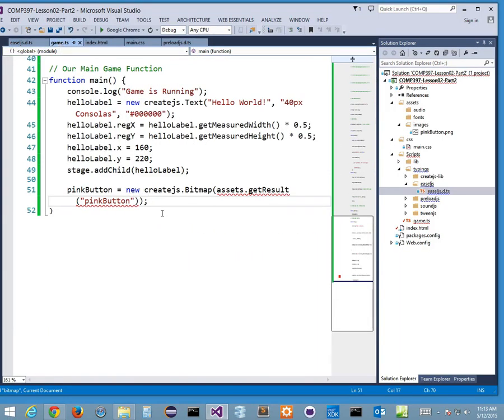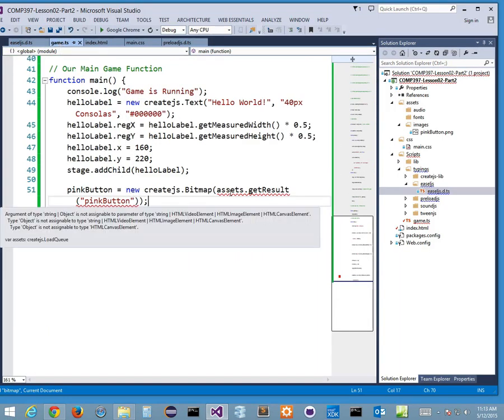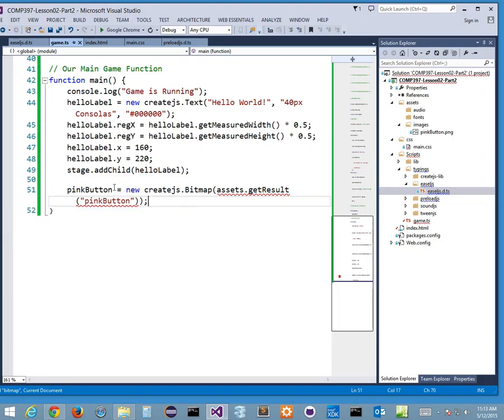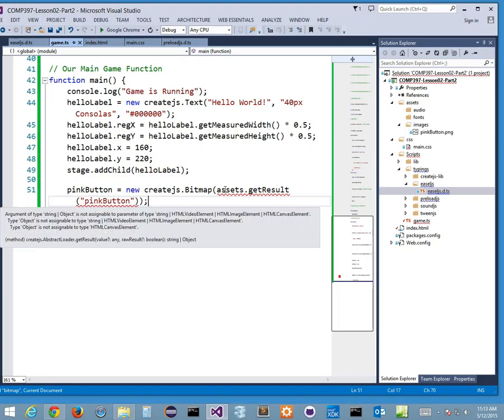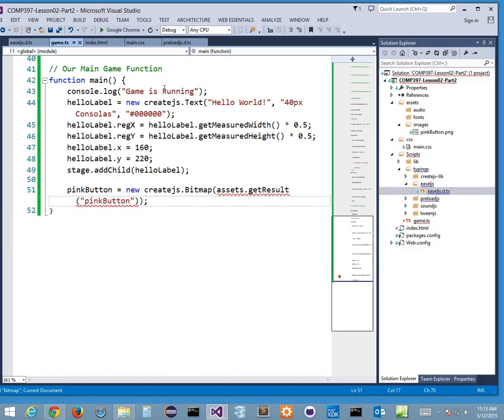If I go back to my image.js, assets.getResult pink button. That's the right way to do it, by the way, right? It says argument of type string or object is not assignable to a parameter of type string. See? It's listening for it to be a string type. That's what it's waiting for. But I'm giving it either one or the other, right? Because my parameter, what it's listening for, my bitmap, needs to be of type string. That's what it's listening for, right? Okay.